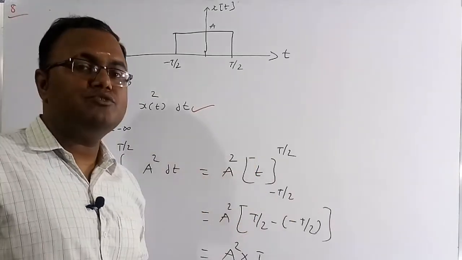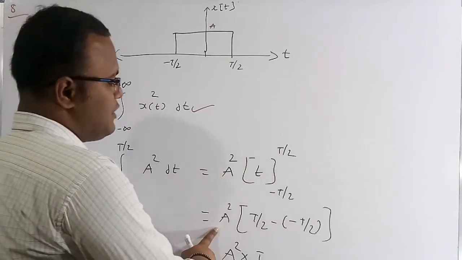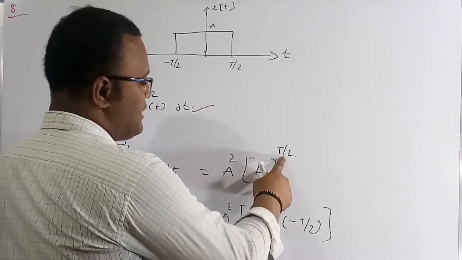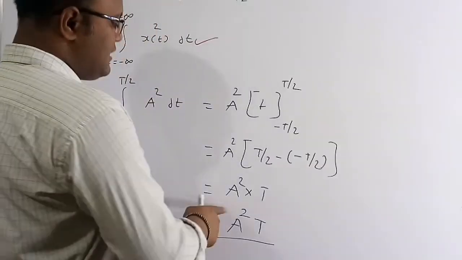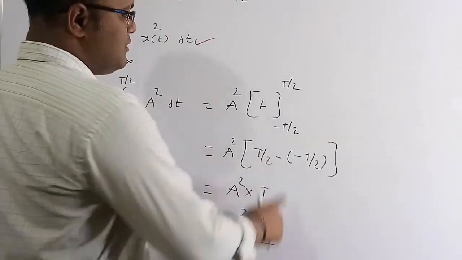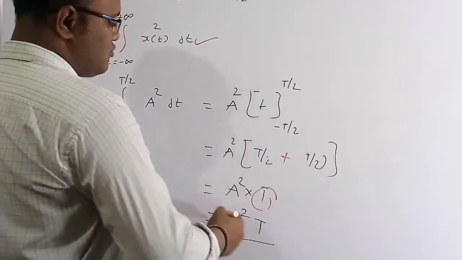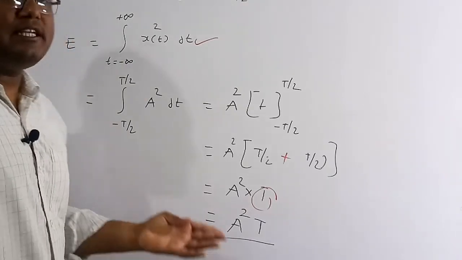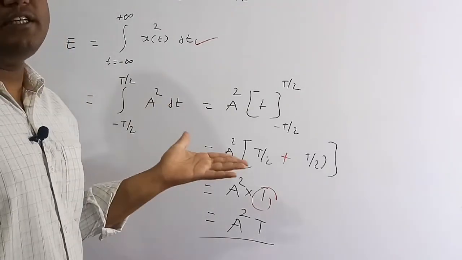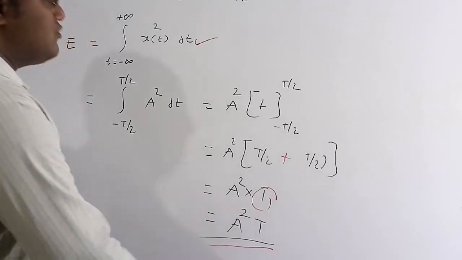Now we need to substitute the limits minus T by 2 to plus T by 2. So A square times, in place of t, the upper limit T by 2 minus the lower limit minus T by 2. If you substitute here, A square into T by 2 plus T by 2, we are going to get T. So therefore A square into T. Finally, the area of this signal, meaning the energy of this signal, is nothing but A square times T. So this is the final solution of this question.